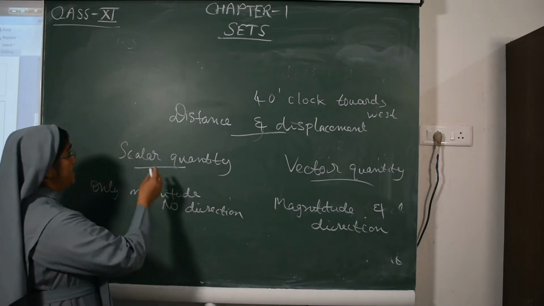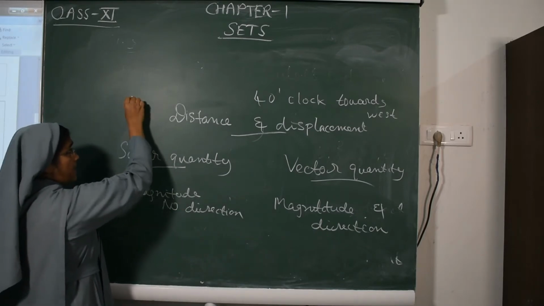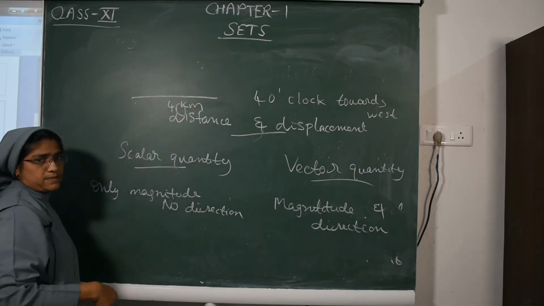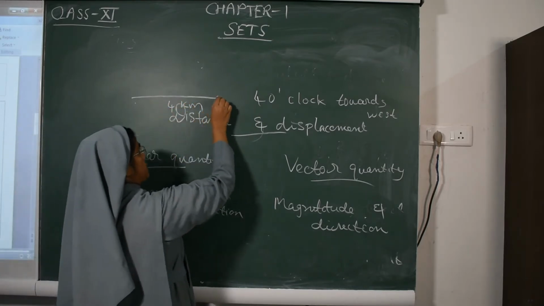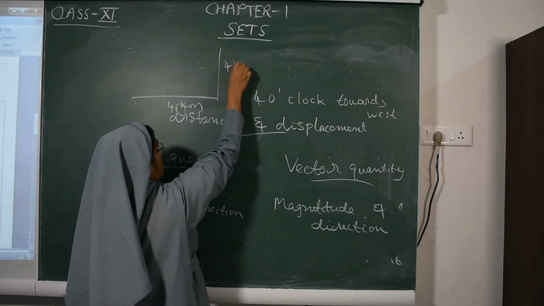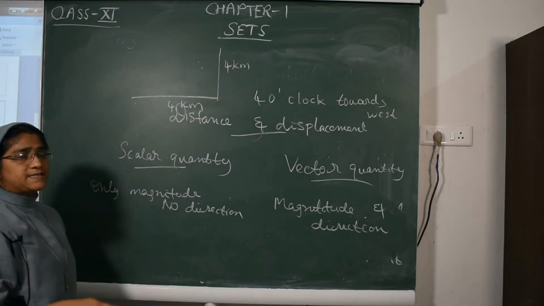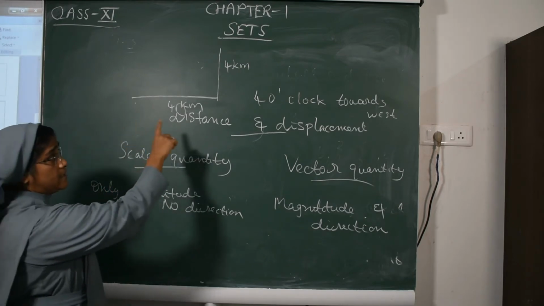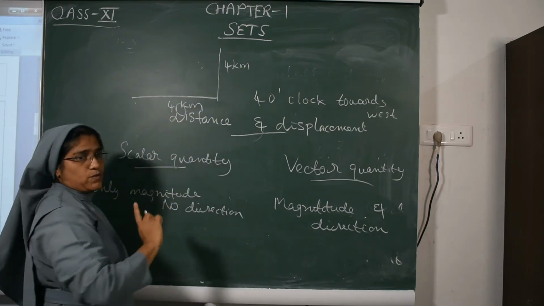So, a body travels 4 kilometers towards east. Then from east to north, it covered 4 kilometers. So here it is saying magnitude plus direction. Magnitude is there, direction also is there.